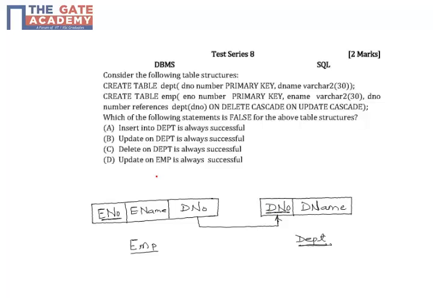Now the fourth option is update on employee is always successful. This statement is false because if we update a record in table employee and change the department number field to a number which is not in department table, which will violate the referential integrity constraint. So the update operation on employee table will fail.